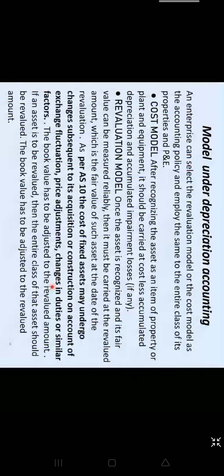Hello. Hello. Yes. Ma'am, revaluation only takes place when there is change of method.